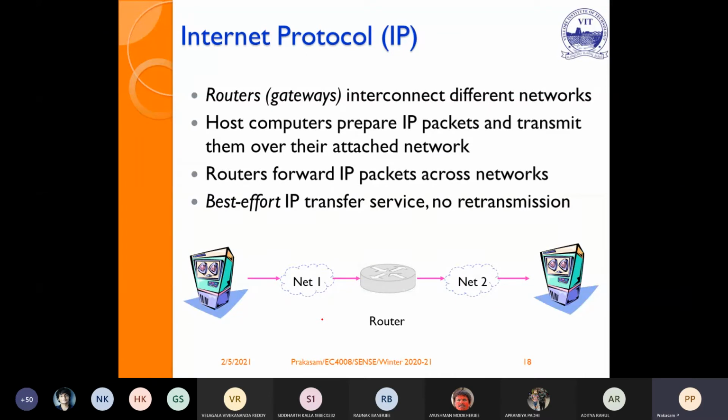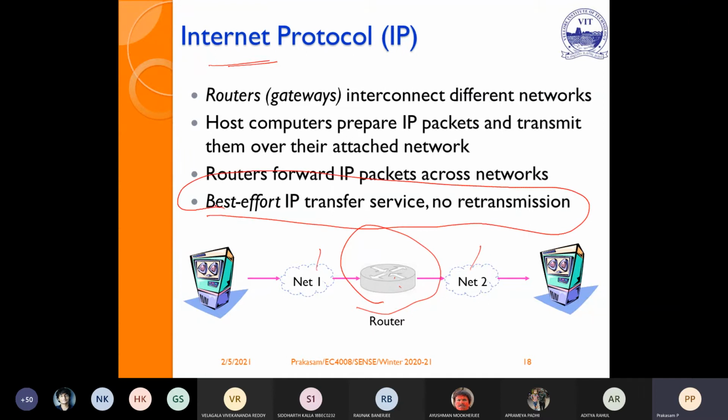Now, if you see the IP protocol, the router is always a gateway, which is used to establish connections between two different networks. Host computers prepare IP packets and transmit them over the attached network. The router forwards IP packets across networks. It is a best effort IP transfer service. If it is transmitted without any error and received at the receiver side, there is no need for any retransmission.